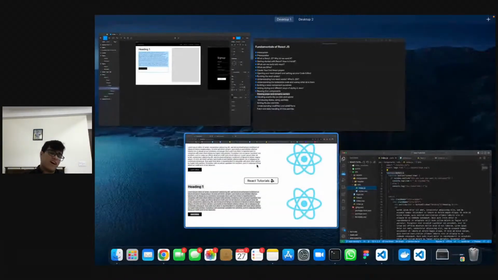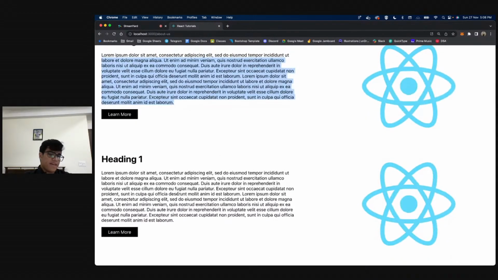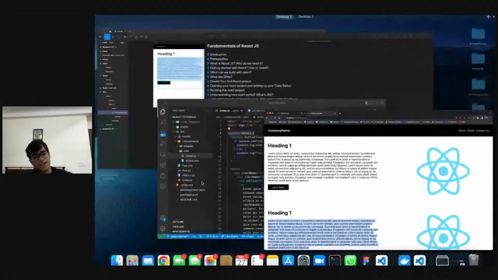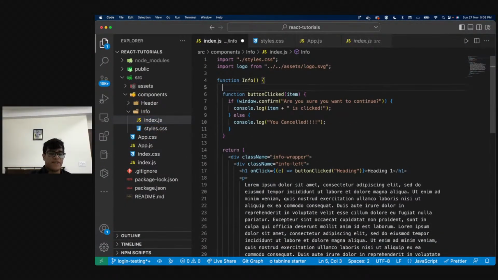Anyway, right now, what my task is that I want to change this heading 1 and heading 1, right? I want to make this heading 1 and I want to make that heading 2. And let's say I want to change this text as well, right? So now, how do I do that? Correct. So as you can see, info component is nothing but a function, right? In functions, we can pass parameters.